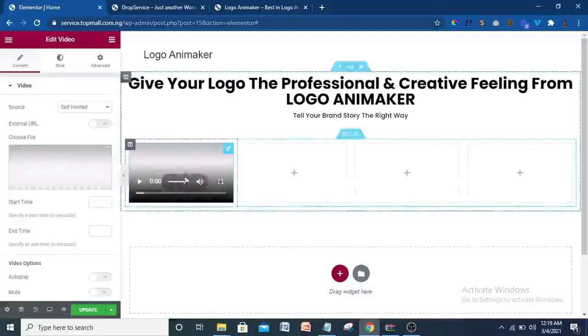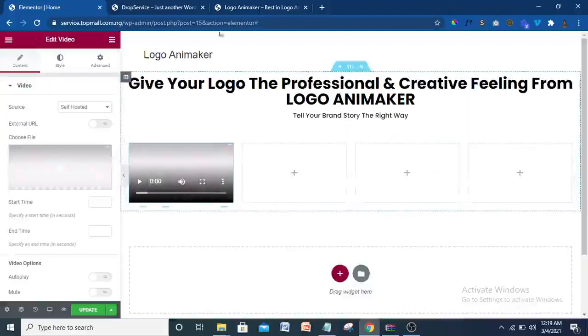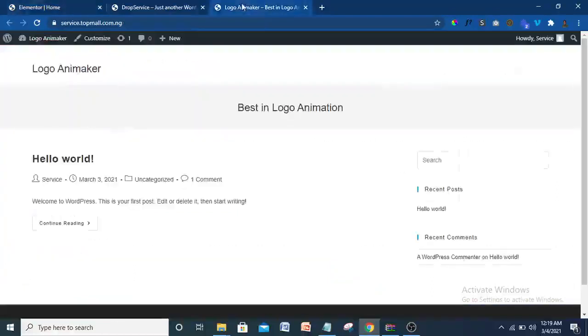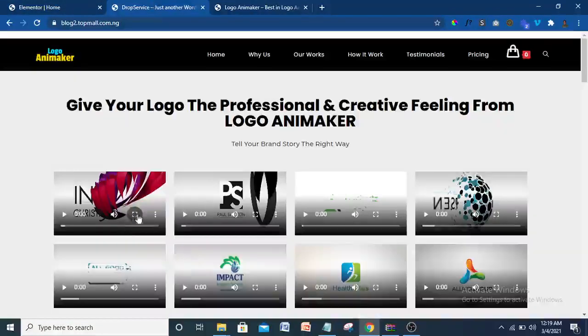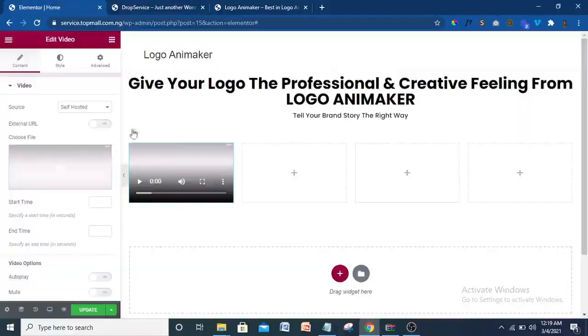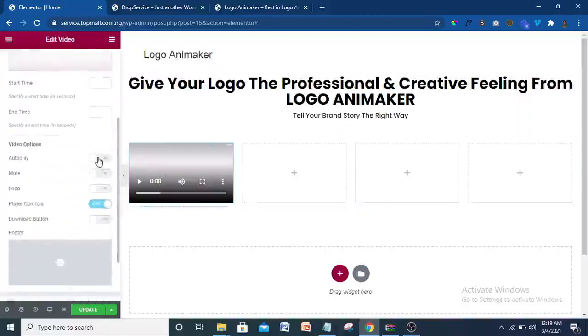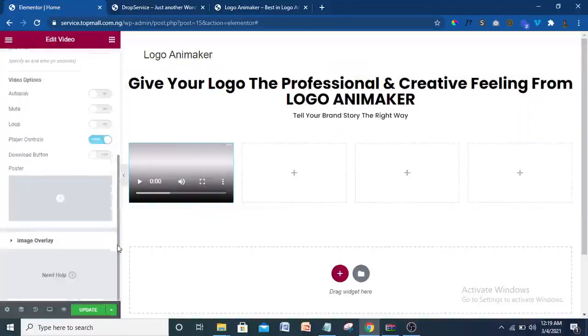You can actually increase the size, but I think this size is very small. That's why it's going to be like that as we have it here, very small. But you can see there's a picture that is overlaid. So I'm going to put an overlaying picture. Just come down. You can enable autoplay, but I won't advise you to do that. So just leave that the way it is. If you enable autoplay, it plays by itself automatically.